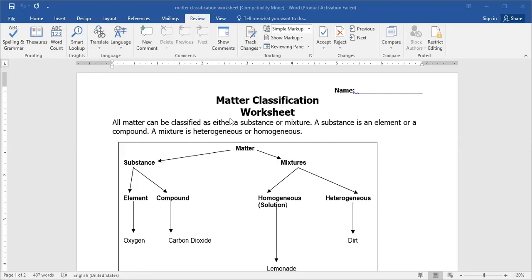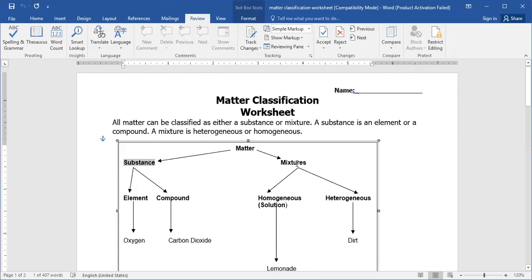And let's start. In the start we get a classification of matter, and we said that matter can be either a substance or a mixture. And we said after that the substance might be an element or might be a compound. For example, the element might be like oxygen, but the compound may be more than one element combined chemically, like carbon dioxide here.